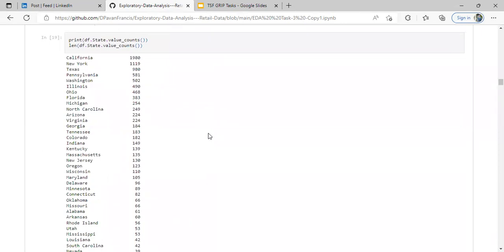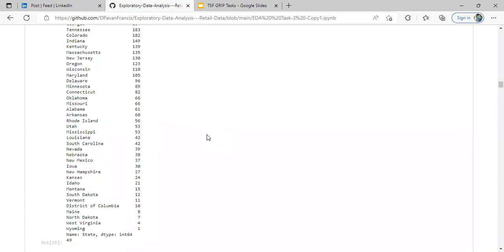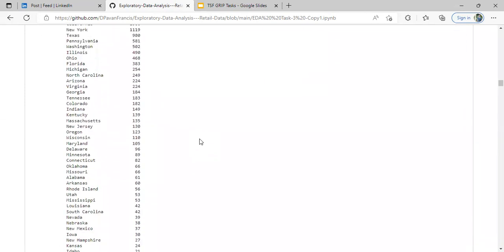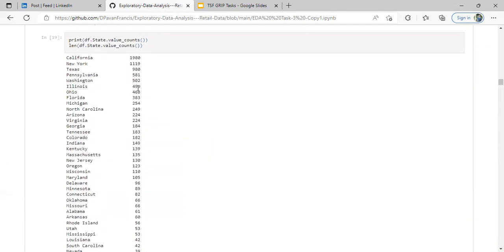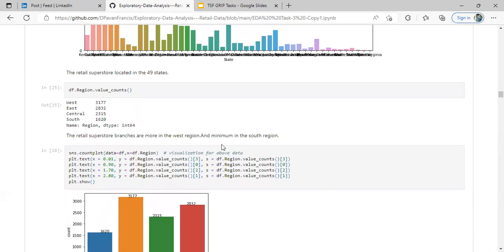This is my visualization over categorical data, describing how the superstore market business has gone in all states. There are almost 49 states, and it's all USA superstore retail data. Since it's only from the USA, I deleted the country column, and the states are 49. Each state contains this number of superstore branches, visualized in a count plot and bar plot.